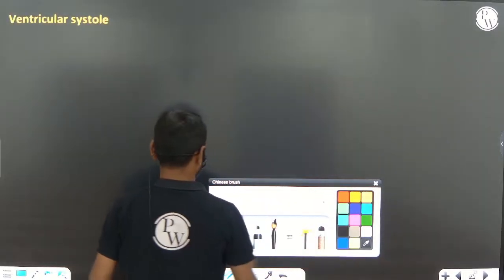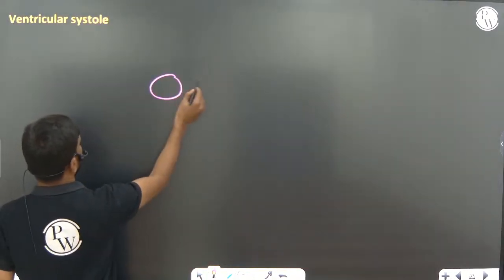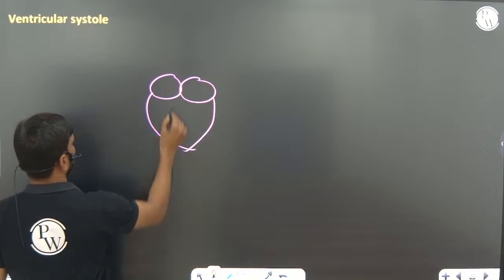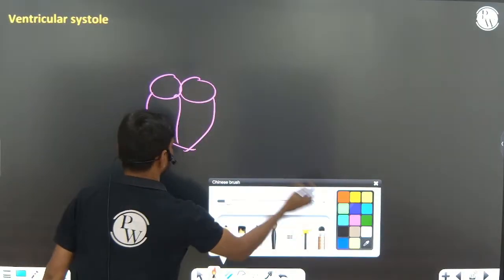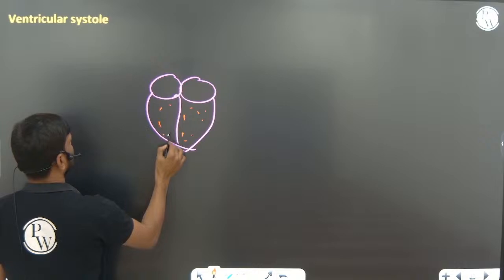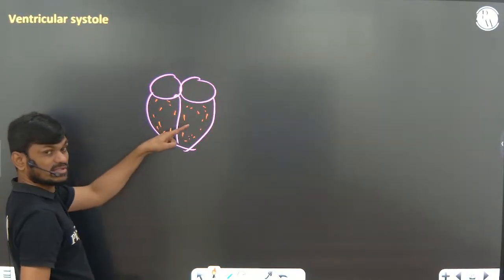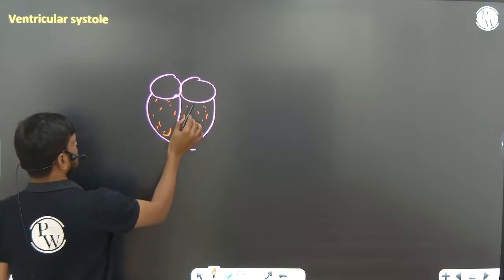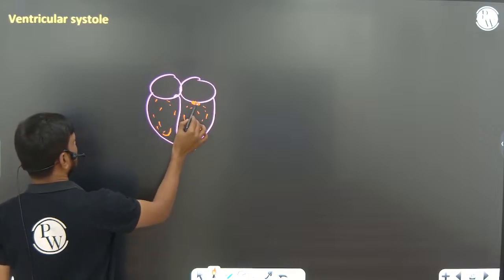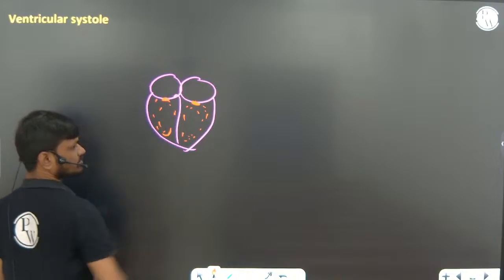Next. Now, the pressure is increasing in the ventricles. When pressure is increasing in the ventricles, slowly the tricuspid valve and bicuspid valve are closing.